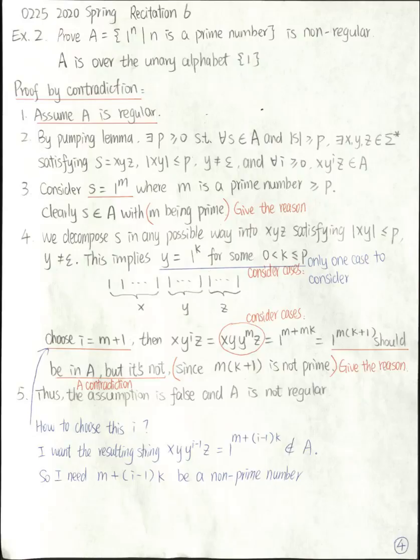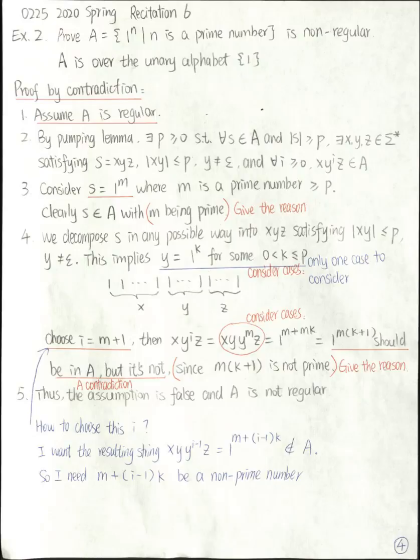This means I insert i minus 1 copies of y into this string S. As a result, the total number of 1s is m plus (i minus 1) times k, because each copy of y has k ones. And I want this resulting string not in A. So I need this number m plus (i minus 1) times k to be a non-prime number.